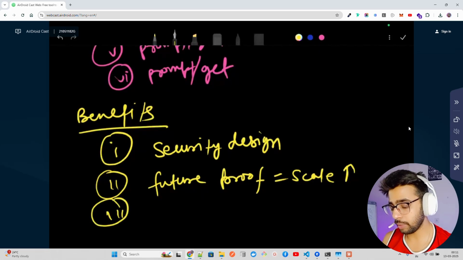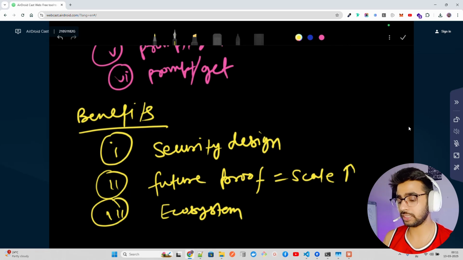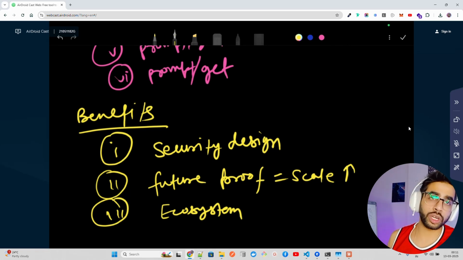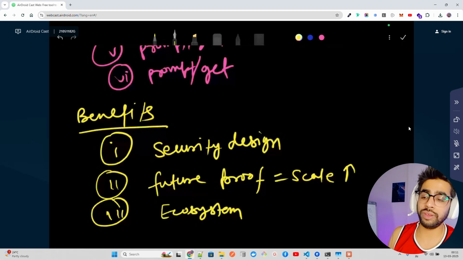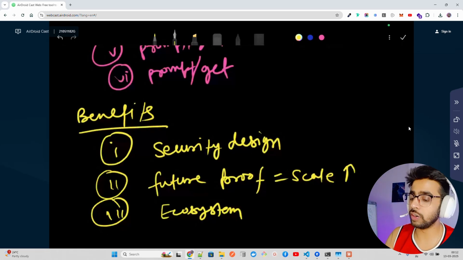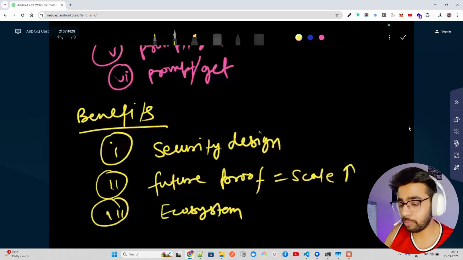And also the ecosystem building. I talked about it when I started this playlist. It can build a network of capabilities that can be shared among other applications. That's where we want to look at Glama, where you can host your own MCP servers for the world. I'm going to show that in the upcoming videos, but that's what it is, guys.